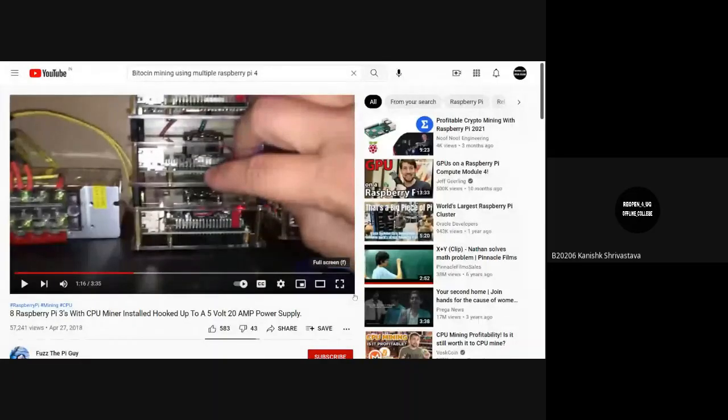So before that, let us have a cool video of what are the possible things you can do with a Raspberry Pi. It is a particular video that shows you can use the Raspberry Pi to actually mine Bitcoins. I'm not aware of how that is done, but I found a cool video on the internet, so it will be best to share it with you. Is the YouTube screen visible? Yes.